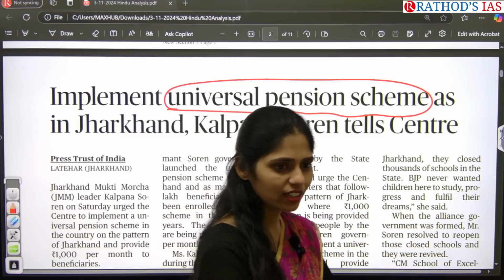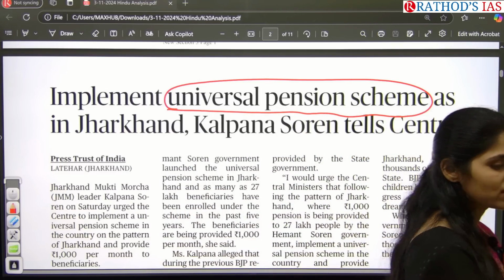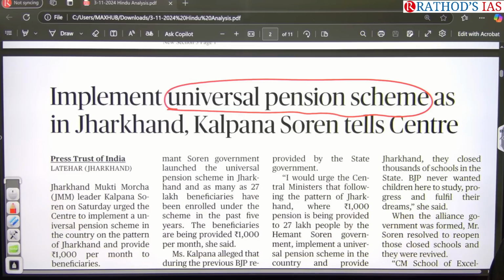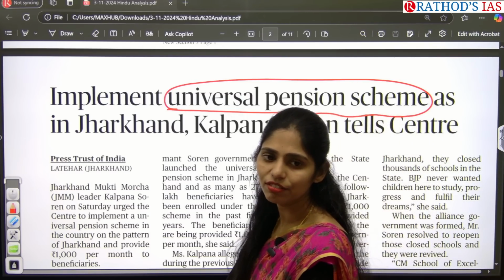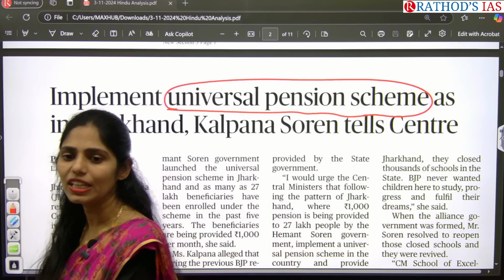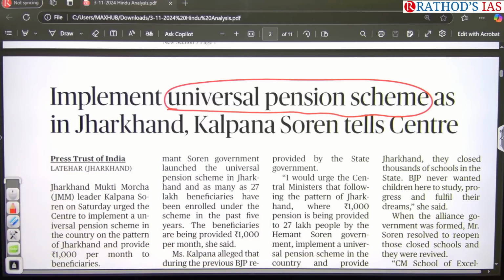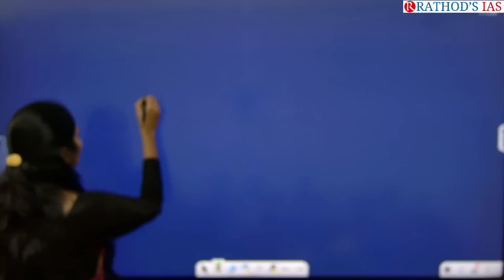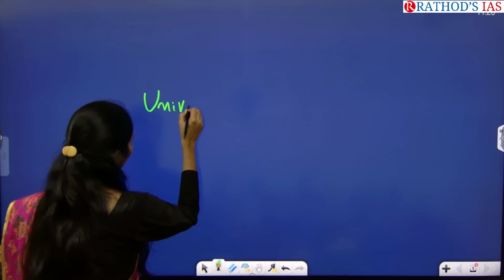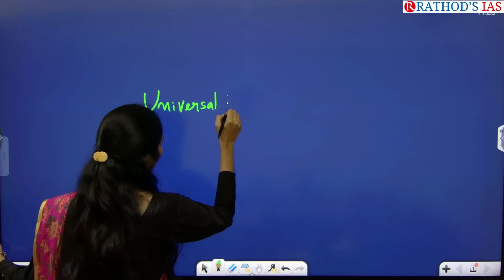Universal and unified. Actually this universal pension scheme is very much different compared to the unified pension scheme. So if you are getting any question, don't get confused. There is a high tendency of getting confused by these two names because they start with letter U. Okay, so let me tell you the keywords. So the keyword here is universal pension scheme.